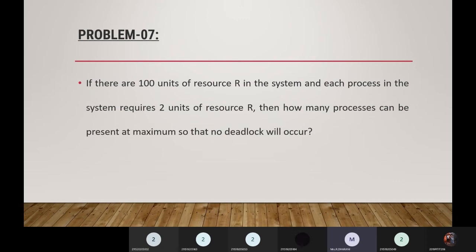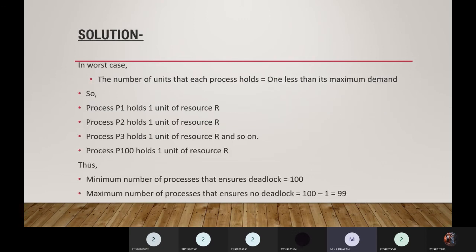Okay, again, in the worst case, the number of units that each process holds is equal to 1 less than its maximum demand. So process P1 holds 1 unit and process P2 holds 1 unit, till process P100 holds 1 unit. So the minimum number of processes that ensures deadlock is 100. They are not asking for the number of resources, but the number of processes.